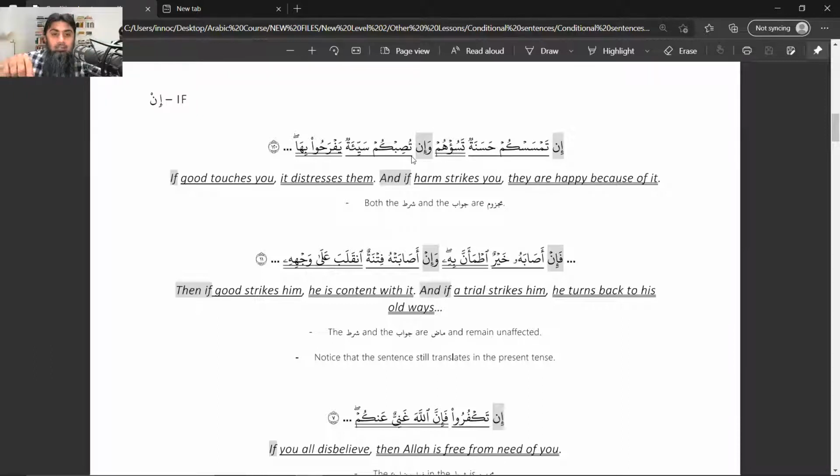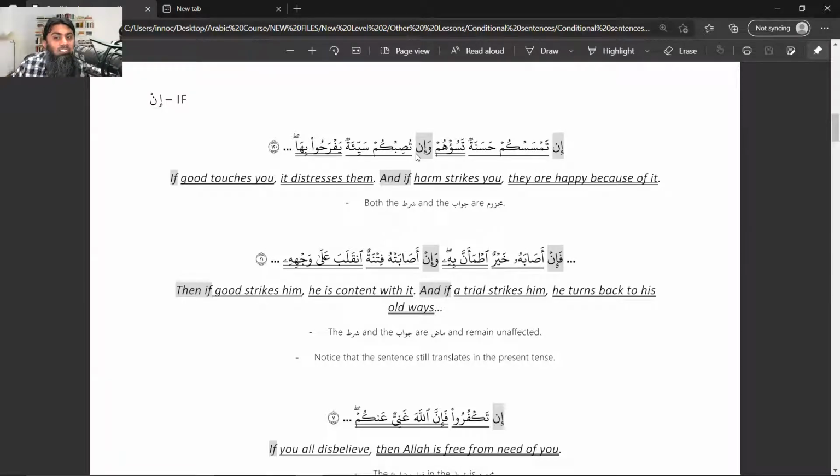Next, another example, same ayah, but the second example. In tusibkum sayyatun: and if something bad or harm falls on you or strikes you, yafrahu biha: they become happy with it. Now, because of in, you can see tusib has gone into majzoom status.